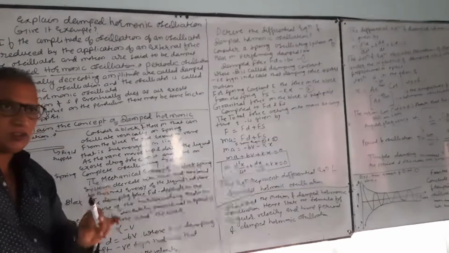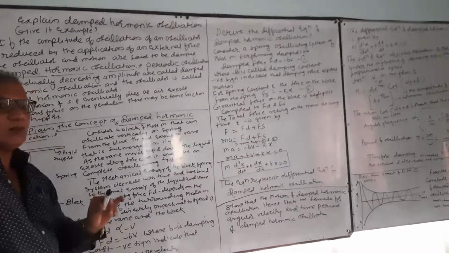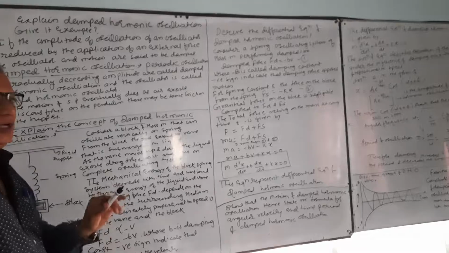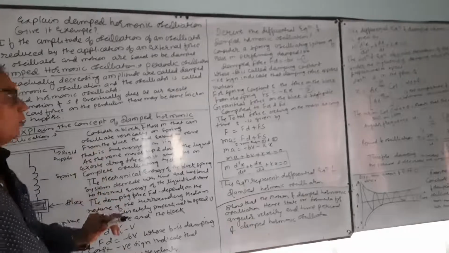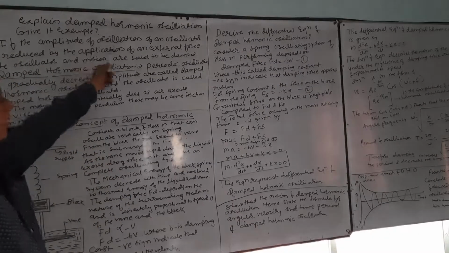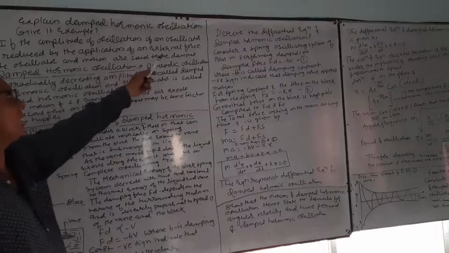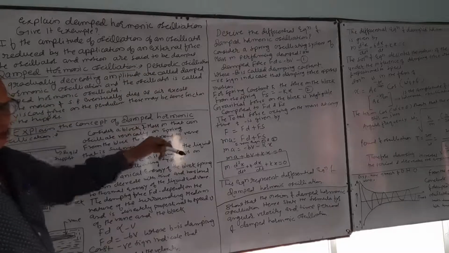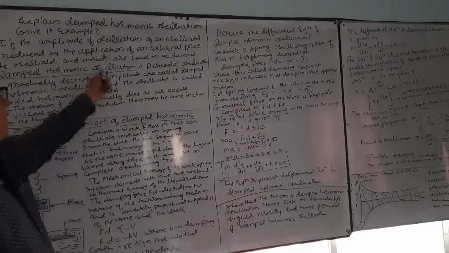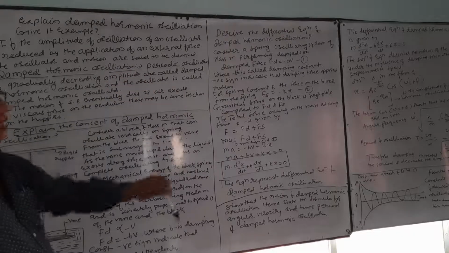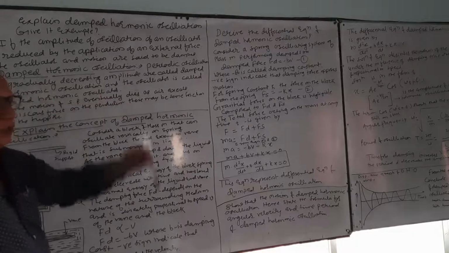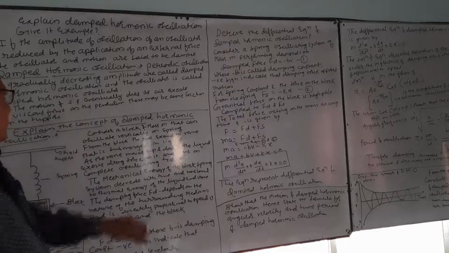This is a 1 mark question that should be asked in the examination. What is meant by damped harmonic oscillator? Define damped harmonic oscillator. You have to write that the amplitude of oscillation is reduced or decreased by the application of an external force. The oscillator and the motion are said to be damped.